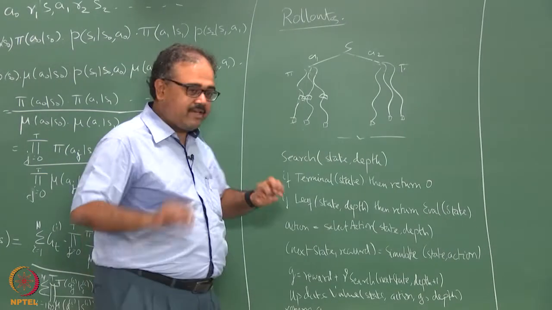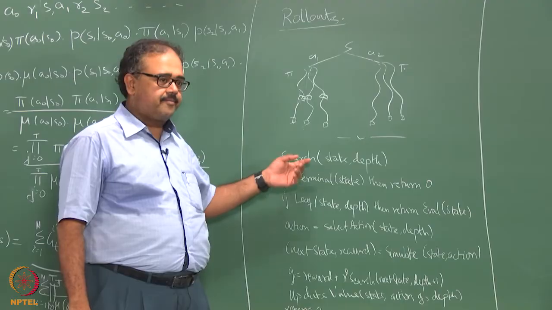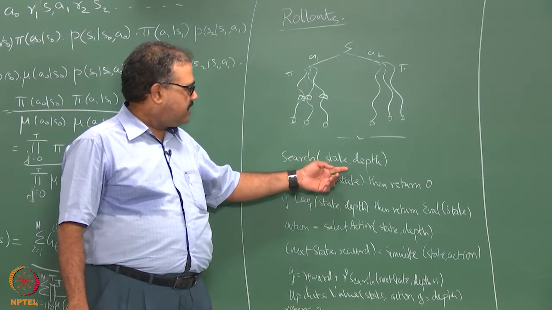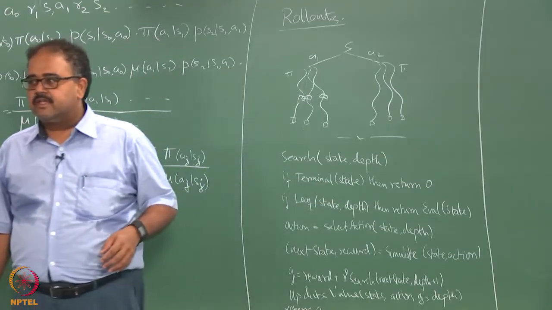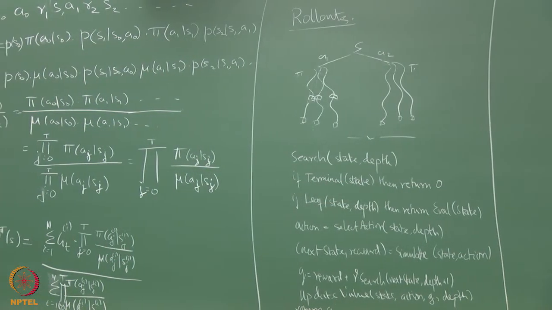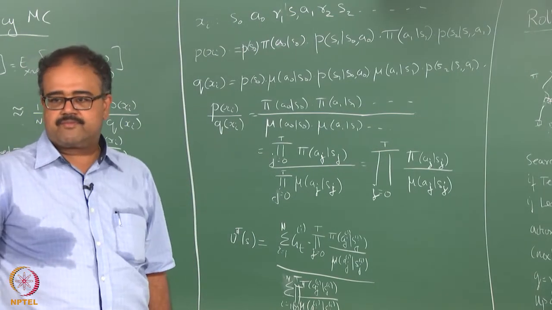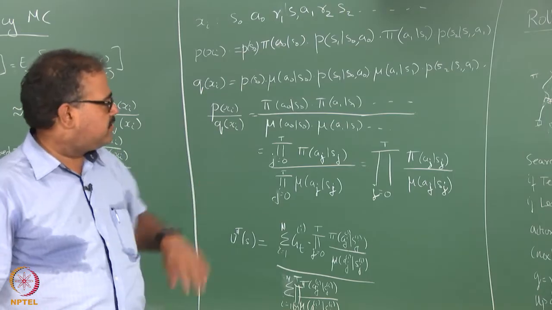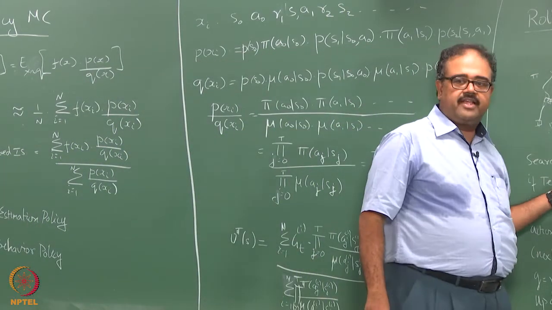So essentially I have just written one subroutine of this. This is a search function I am writing, a function called search. It starts at some state and some depth at which it is going to be called. I have some depth to which I will search, and I start by checking if this is a terminal state.